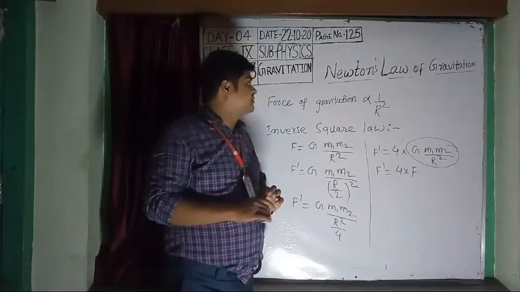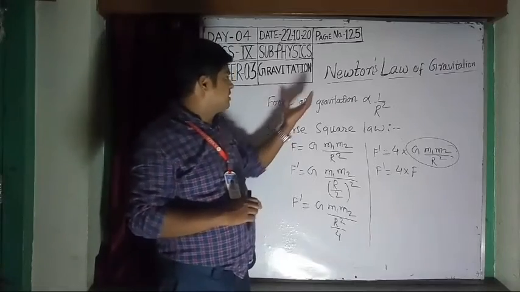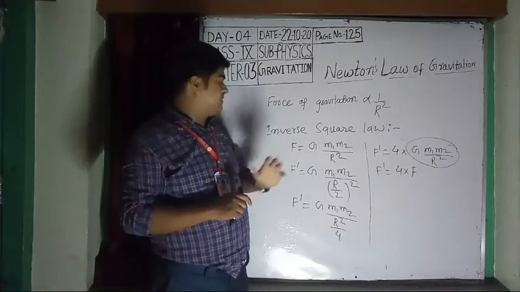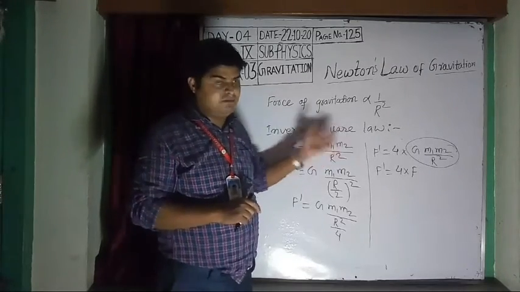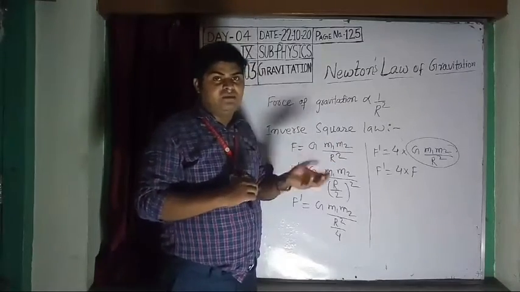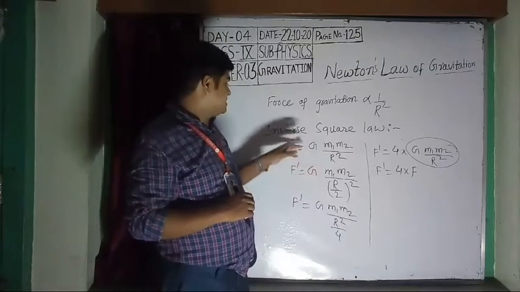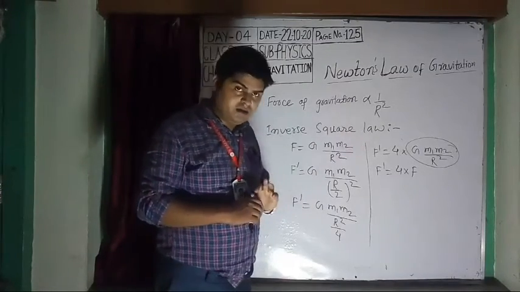Students, today I have given some concepts about Newton's law of gravitation. That means what will happen when the distance between two objects increases or decreases. And I have also discussed the inverse square law.